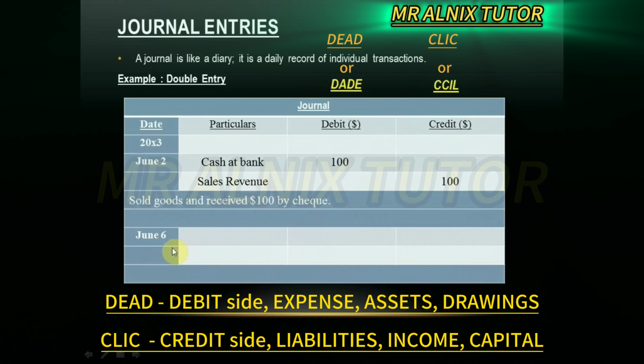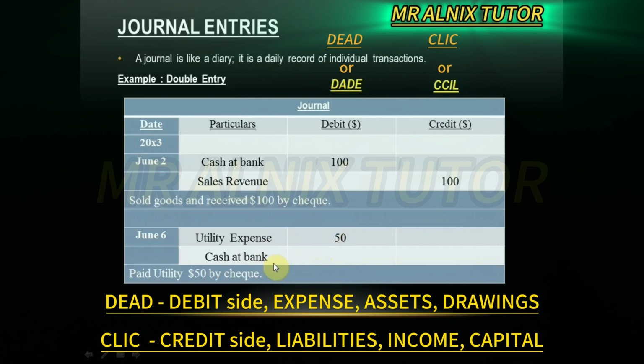Alright. Now, next, 6th of June. Pay utilities $50 by check. Pay utilities is considered another individual account. Check, again, links to your cash and bank. That's why there are two accounts, utility expense and cash and bank. Utility expense is considered under the debit side, which is $50 here.